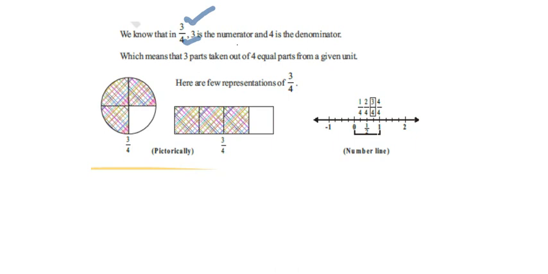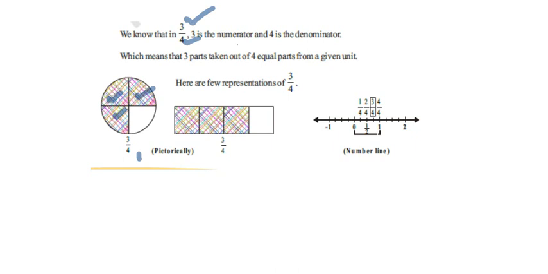These 3 parts, 1, 2, 3, are shaded. In total, there are 4 equal parts. Among those 4 equal parts of a unit, you take only 3, then we represent it by 3 by 4